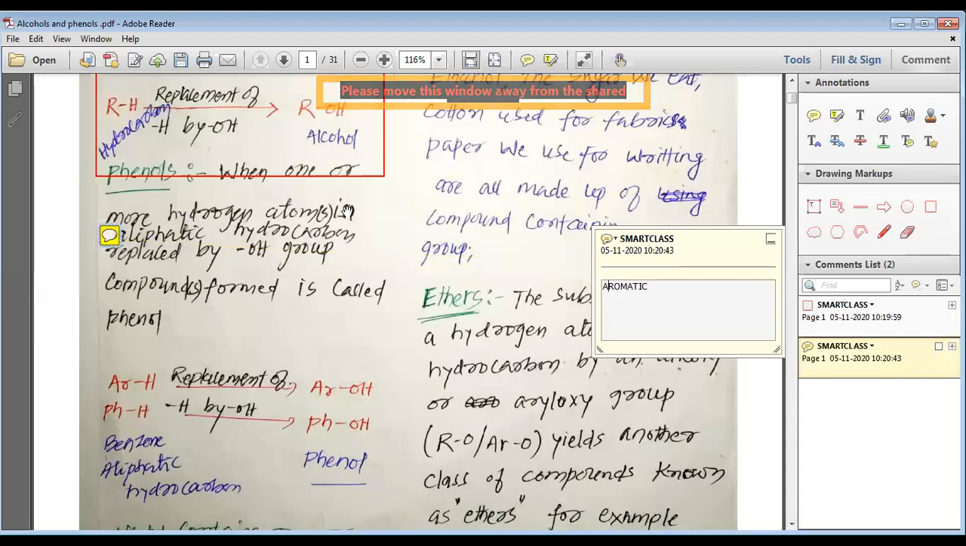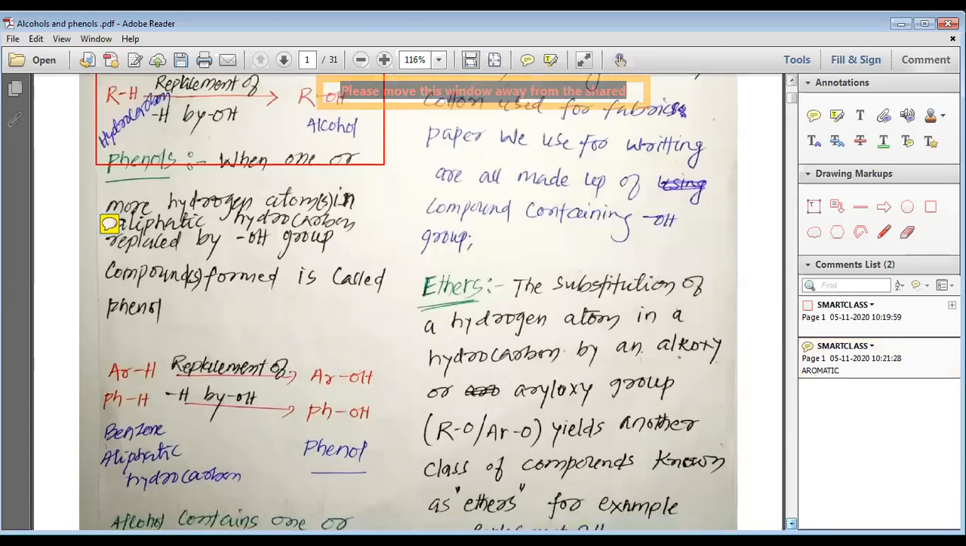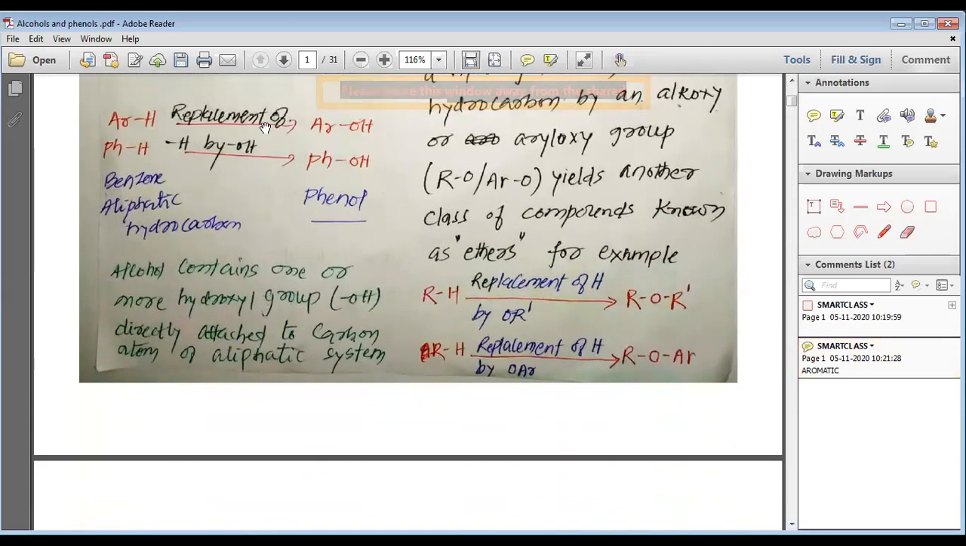When one or more hydrogen atoms in an aromatic hydrocarbon are replaced by OH group, the compound formed is called phenol. You can see this is an aromatic hydrocarbon ArH. Replacement of hydrogen with OH group will give us the phenol. If we represent the aromatic hydrocarbon as PhH, then H is replaced by OH, and that is why we can write PhOH, which is also known as phenol. So this is how, my dear students, we understand about the phenol.